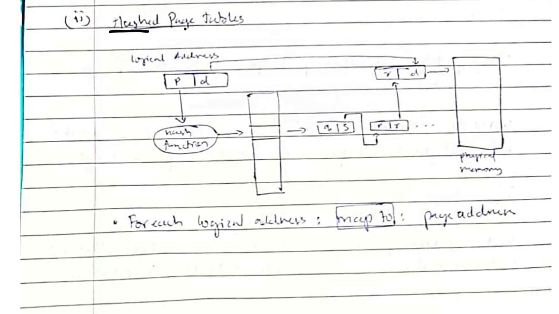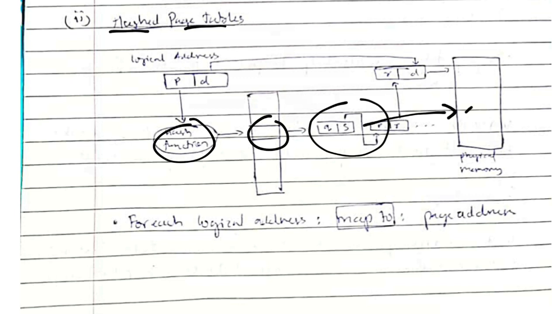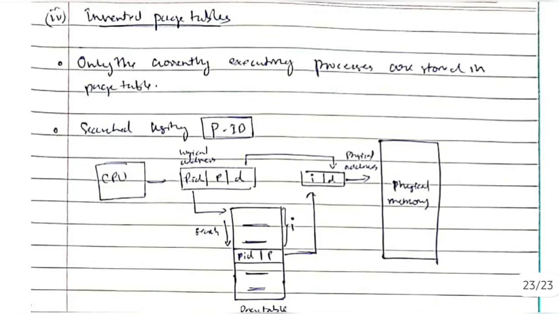The second one is the hash page table. In this, we'll be creating a number which is generated by a hash function, using which we'll be mapping to the physical memory. So it's nothing but a map from the logical memory to the page address by using a hash function.